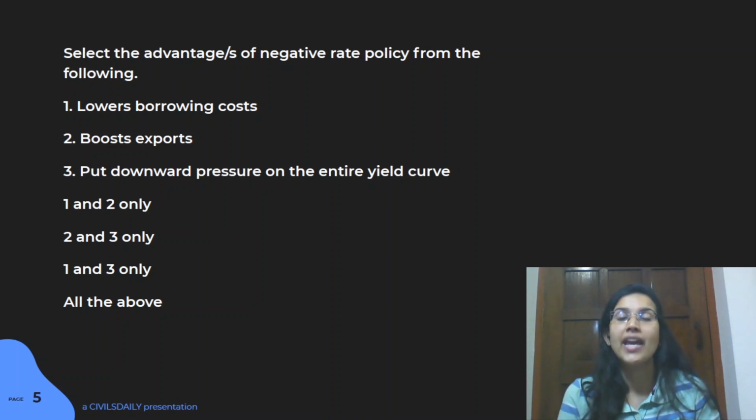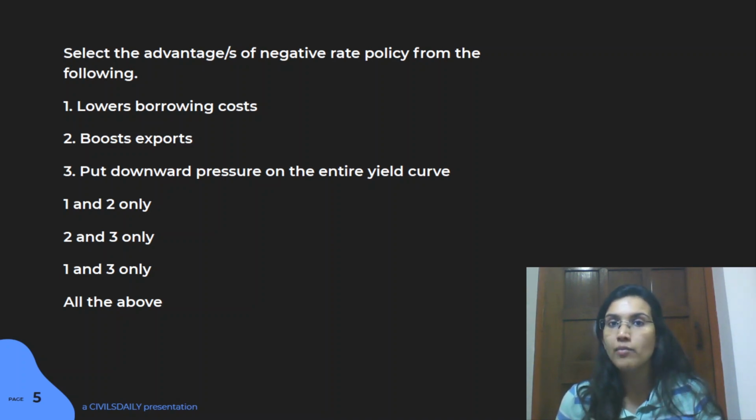I will have to pay extra money for depositing that money into the bank, right? So you might think why a bank would do it, because if people are not depositing money into the banks, they'll ultimately have less profits. But the idea behind this particular policy is that the government wants less stocking up of money, but more flow of money into the economy.